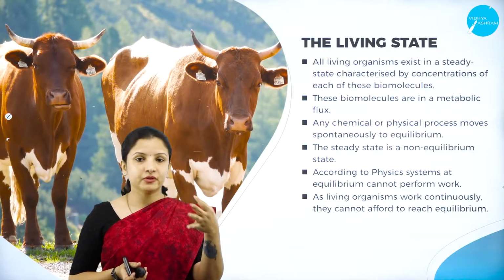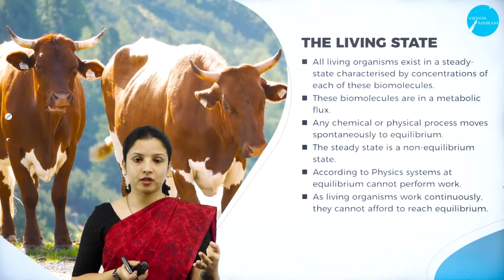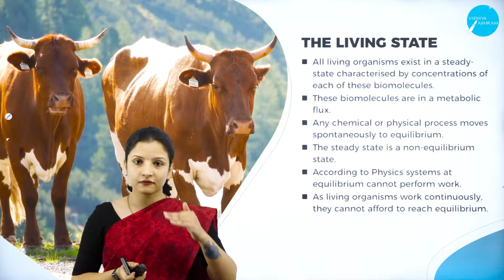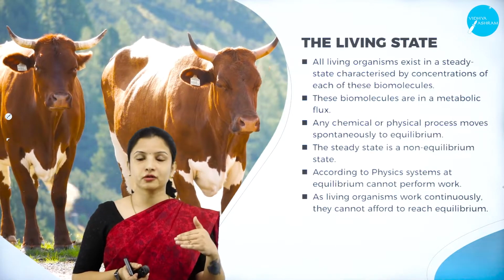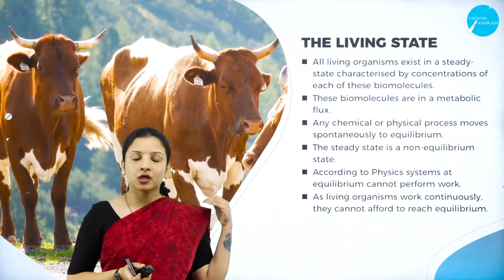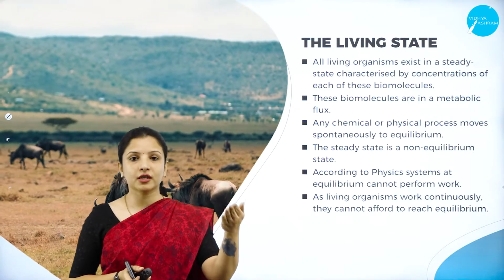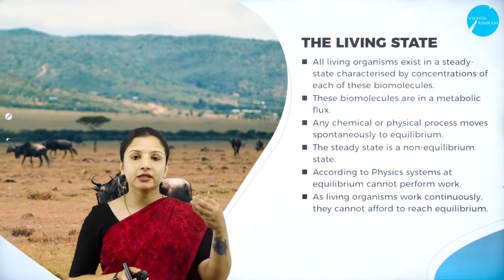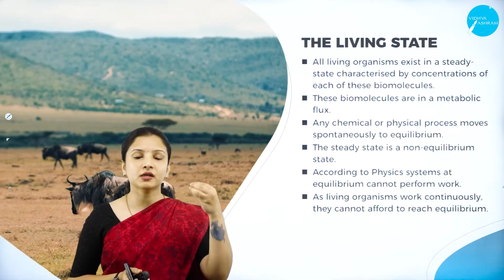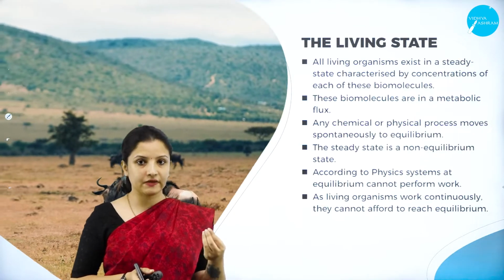Say, for example, glucose. Glucose is a biomolecule. Glucose should neither fall below the normal range that I mentioned in the previous slide, nor go above the normal range. What will happen? It will lead to diabetes. It will alter the health condition of that individual, right?